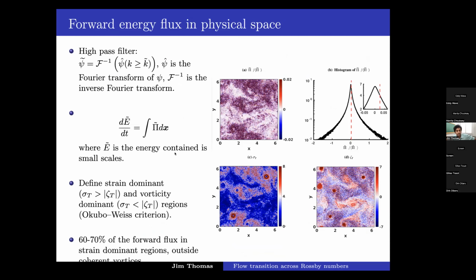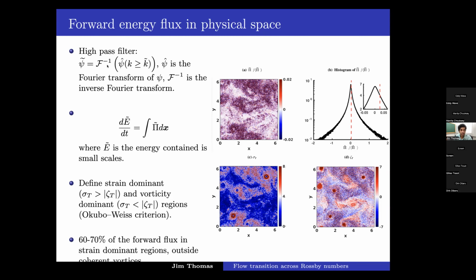Given that this flux is positive, we found it very interesting to locate regions in physical space where this forward flux is high. In general, if we have a field psi, we can filter it. We introduce a high pass filter. Psi tilde is a Fourier truncation of psi retaining high wave numbers, or small scales. So psi tilde is a high pass filtered version of the original field psi that maintains small scale structures.